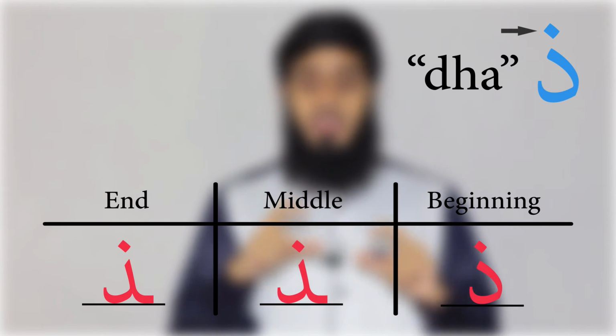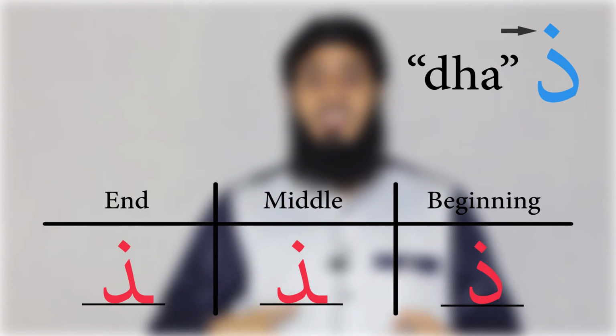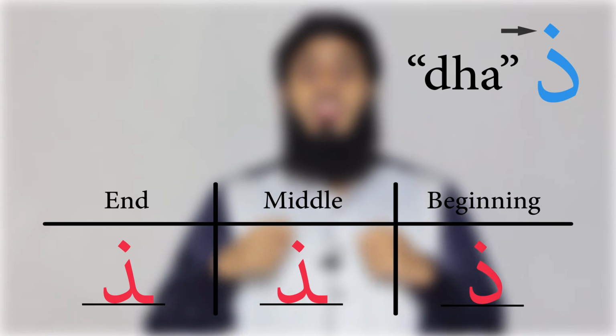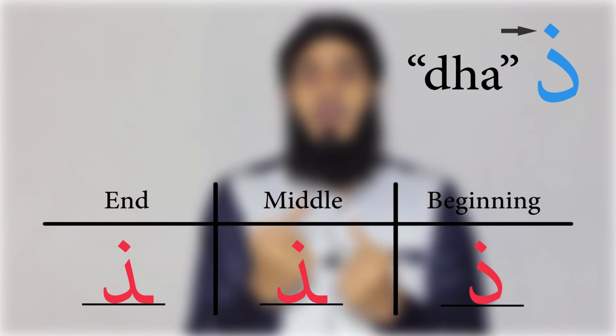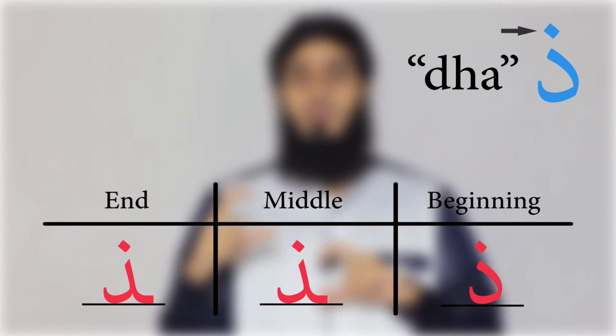You have to be very careful between the zal and the dhal. The zal is like the Z in the English language, and it goes underneath the line. And the dhal is above the line, and your tongue has to come out for it. So be very careful in differentiating between the two. Again, the more you see, the more you recognize, the better you get at differentiating between them, inshallah ta'ala.